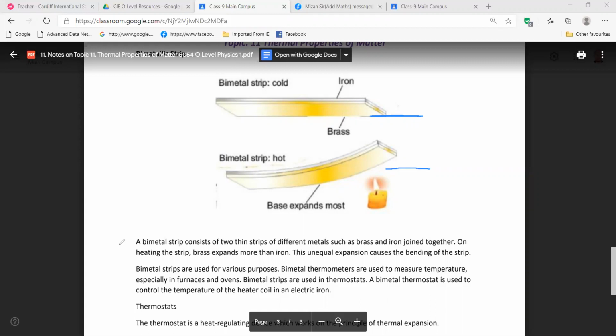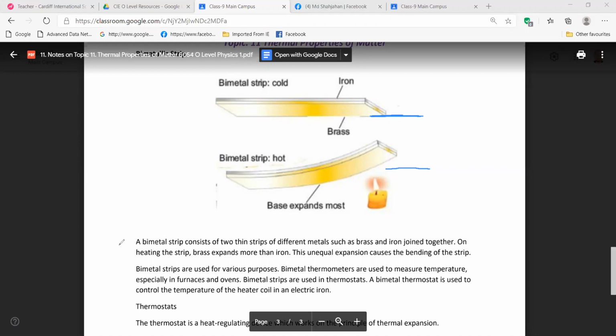Bimetal thermometers are used to measure temperature, especially in furnaces and ovens. Bimetal strips are used in thermostats. A bimetal thermostat is used to control the temperature of the heater coil in an electric iron.